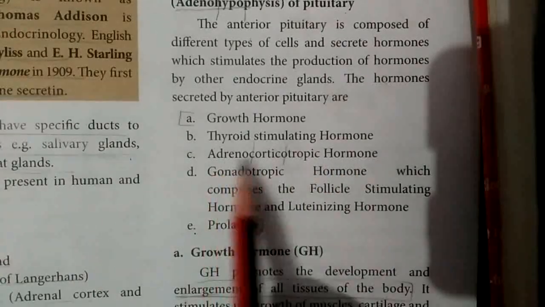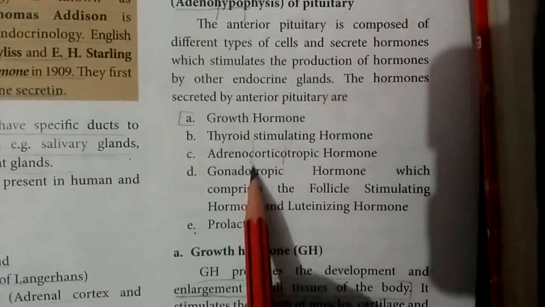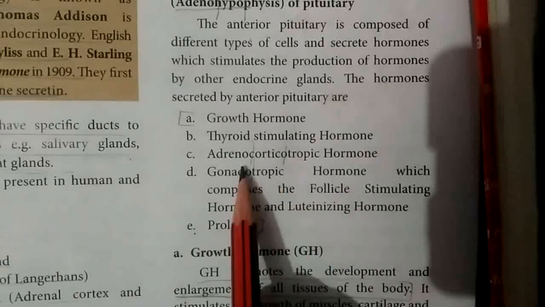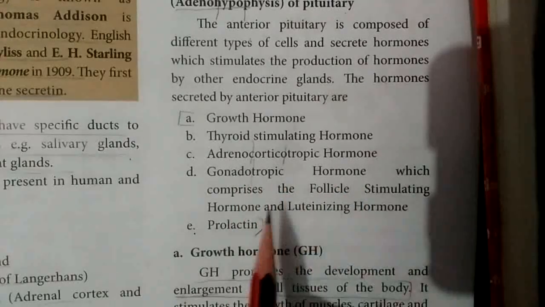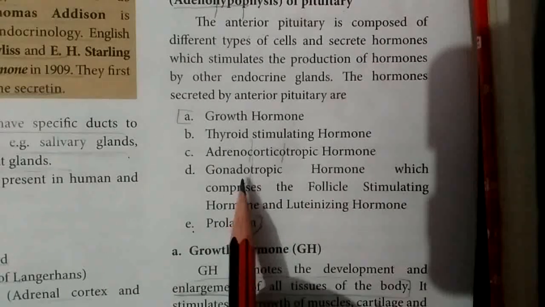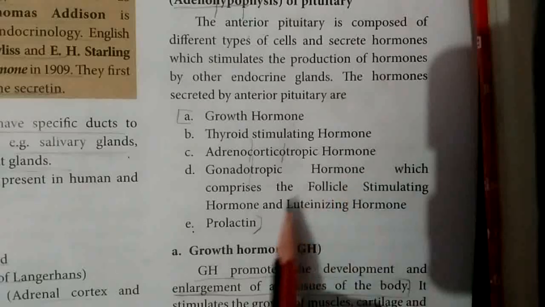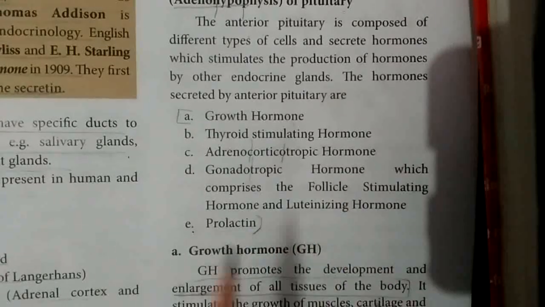The fourth one is gonadotrophic hormone, which comprises follicle stimulating hormone and luteinizing hormone.